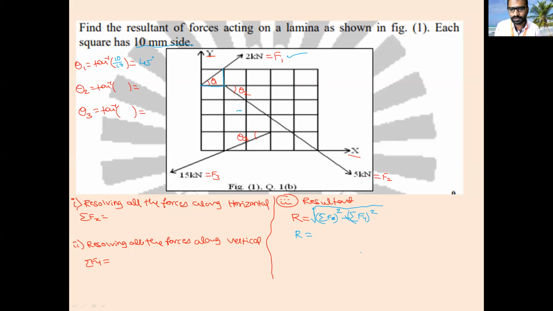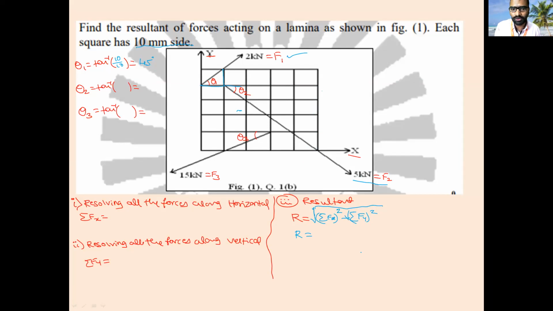Then there is a second force. The second force is 5 kilonewton, making an angle θ2 with respect to horizontal. I have to find this θ2. You don't go only up to here; you have to calculate up to the last point, where it passes out of the frame. If it leaves the frame, you have to consider up to there.